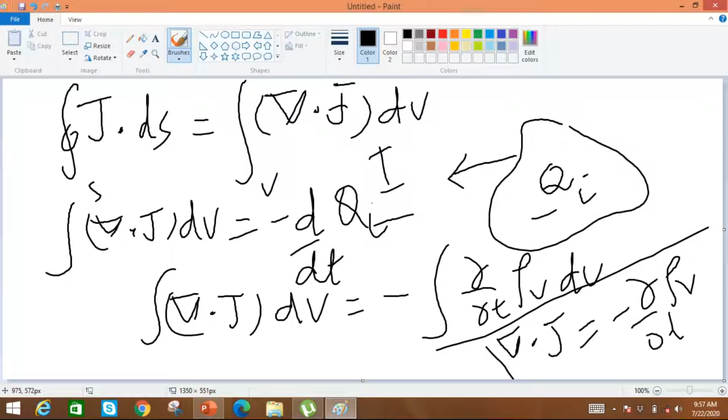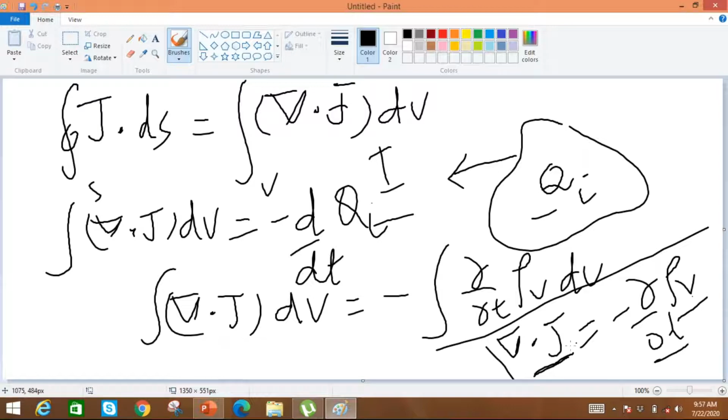that the net outward flow of charges per unit volume will be equal to the rate of decrease of charge per unit volume. Actually the volume charge density represents the charge per unit volume, and this divergence of J actually represents the total outward flow of charge per unit volume. So the total outward flow of charge per unit volume will be equal to the rate of decrease of charge per unit volume.